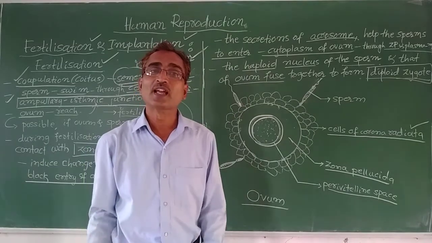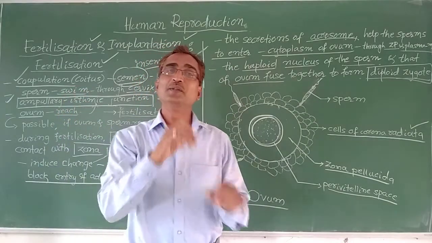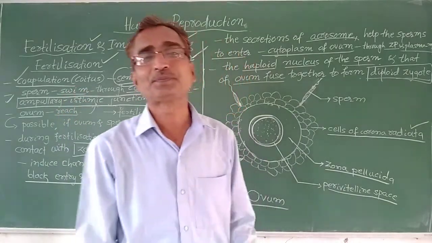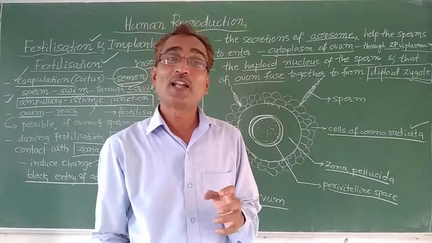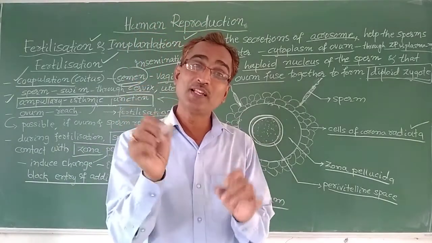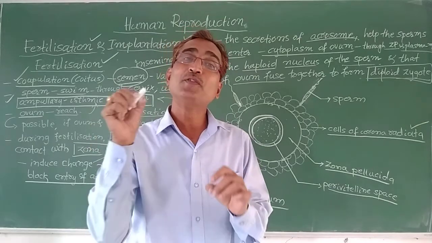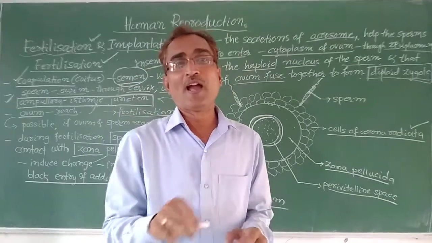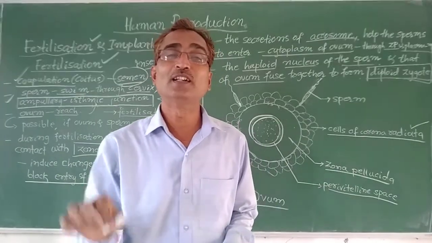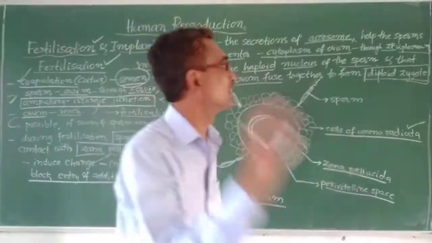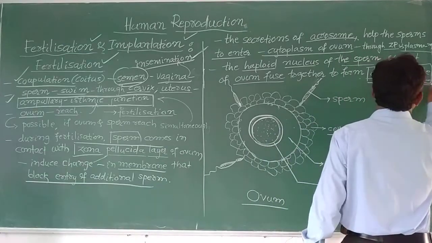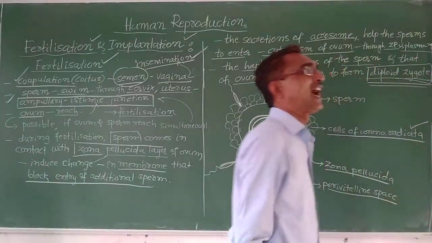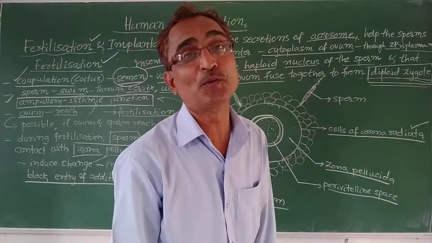You see, after entry into the cytoplasm of the ovum, the haploid nucleus of the sperm will fuse with the haploid nucleus of the ovum, and they will form the diploid zygote. The diploid zygote has 2n number of chromosomes.